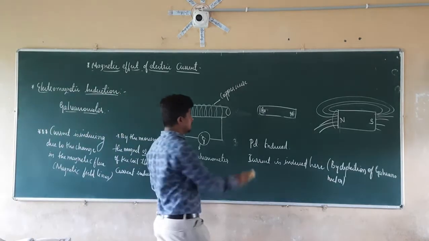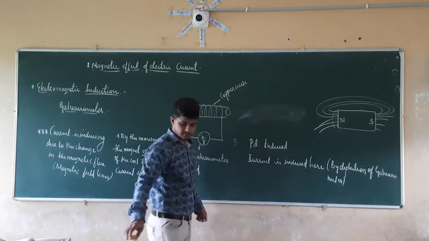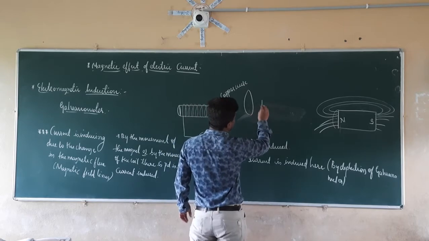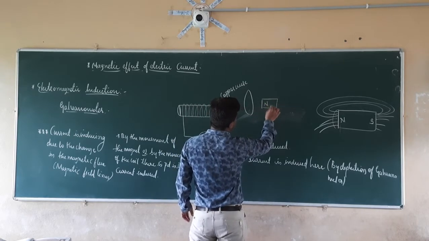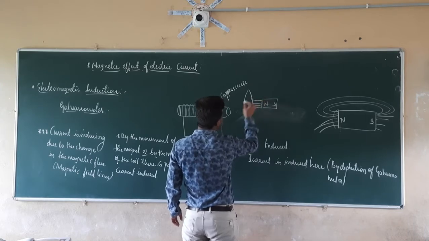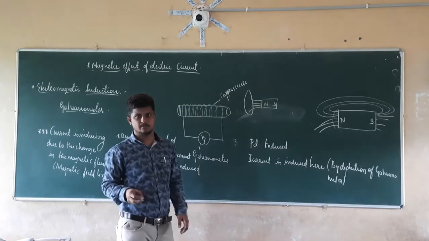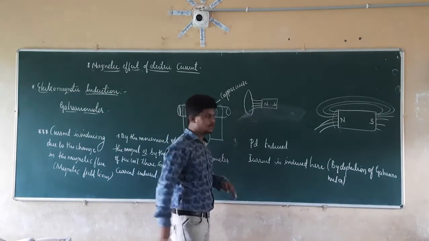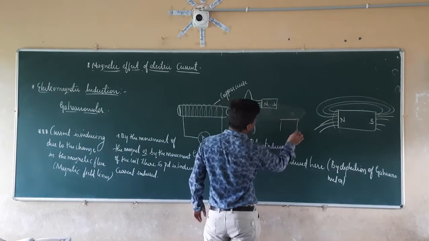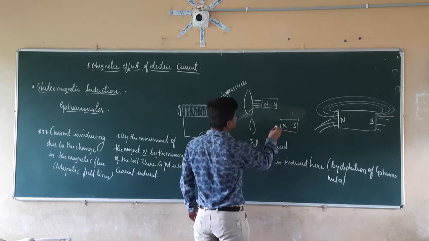Again, take this coil, and here we have the magnet at this initial position. So the magnetic field lines are going like this. Let us take that 4 magnetic field lines are coming from the north pole and entering the coil. See here, if I move this magnet away from the coil, what is going to happen?